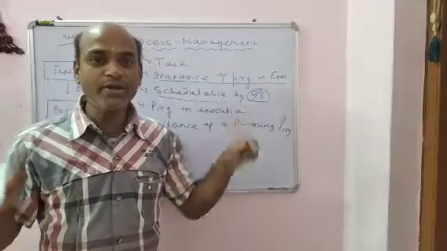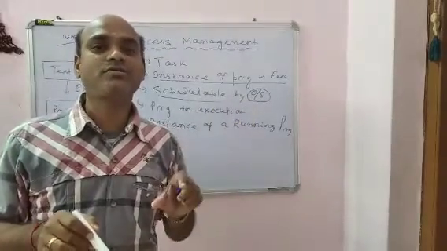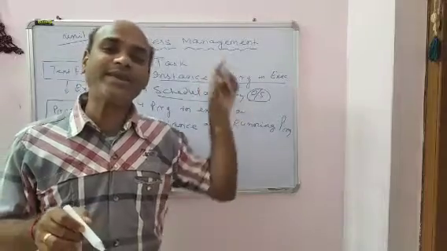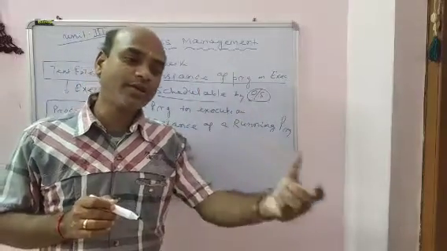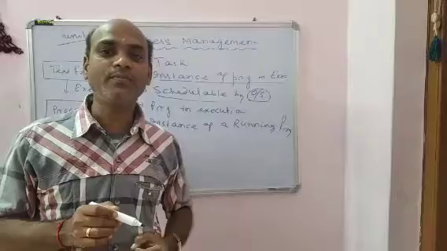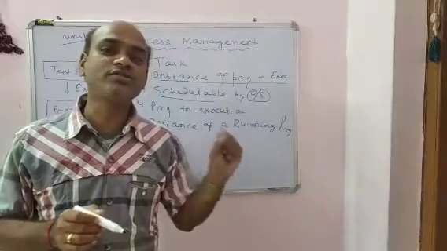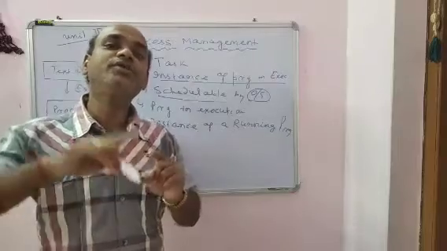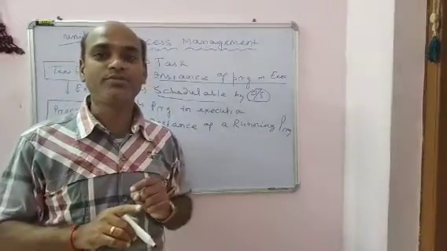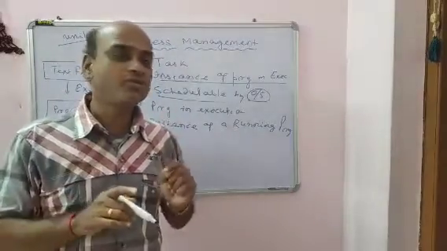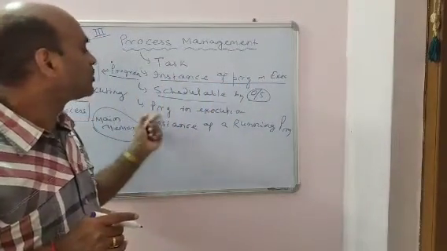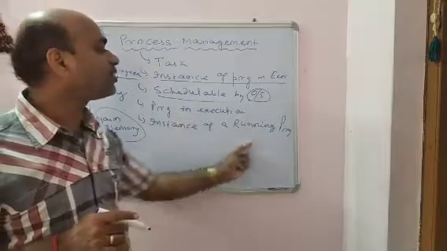Suppose we have written a program, there are so many instructions. To get the output from that program at the practical level, we have to execute all instructions written in a particular program. So whenever a program is executed by the computer system, it requires a process. Process is nothing but the instance of a program in execution, or instance of a running program.